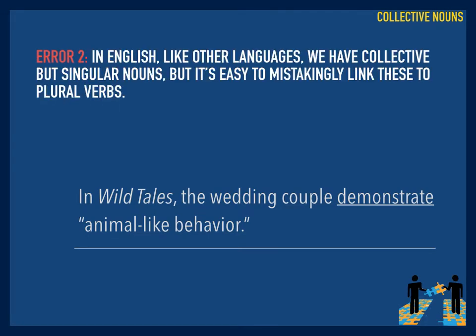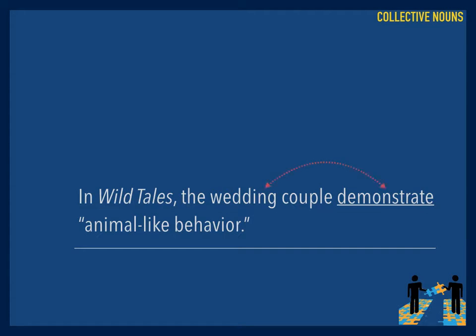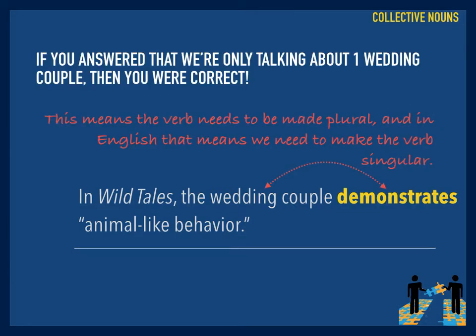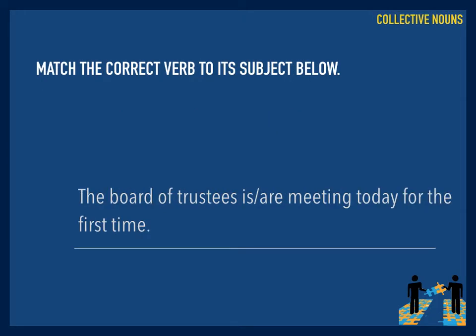Oh, this is the next type of error. In English, like other languages, we have collective but singular nouns, but it's easy to mistakenly link these to plural verbs. So in Wild Tales, the wedding couple demonstrate animal-like behavior. Wedding couple does refer to more than one person. However, we're talking about one couple, so it's actually going to be demonstrates. We're not talking about two couples.